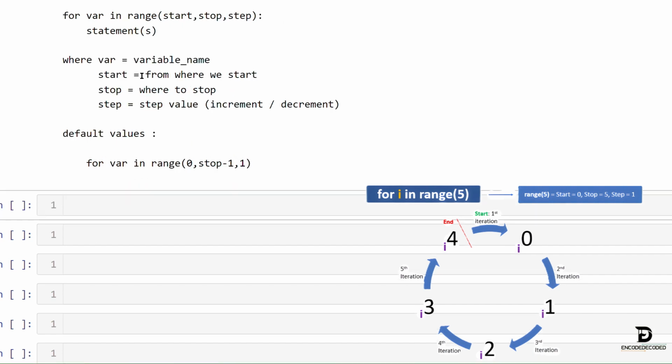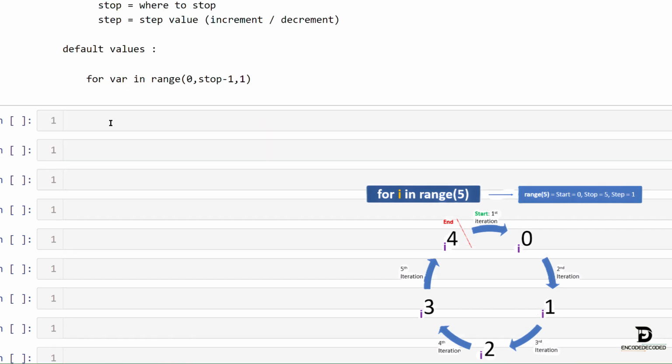These 3 arguments have default values. For start, it is 0, and for stop, it is stop minus 1. For example, if your stop value is 5, it would iterate until 4, and the step value is 1.